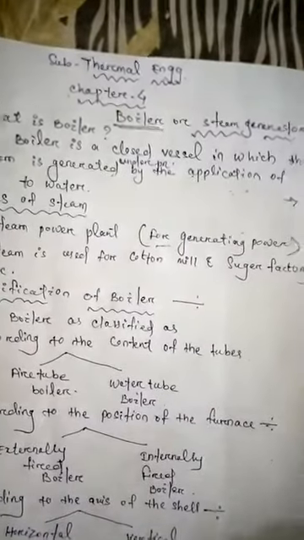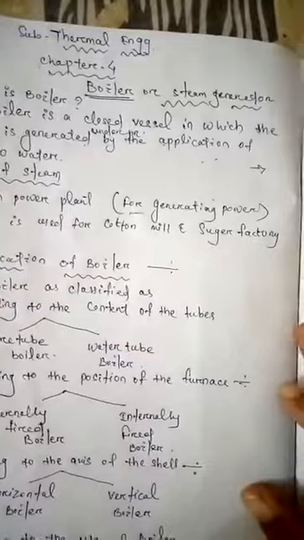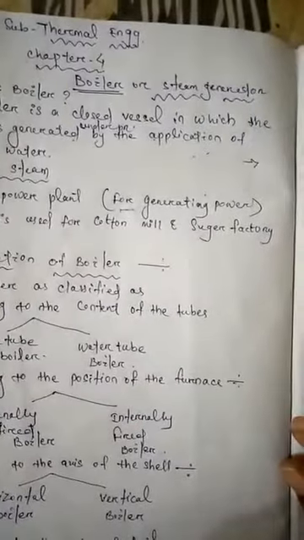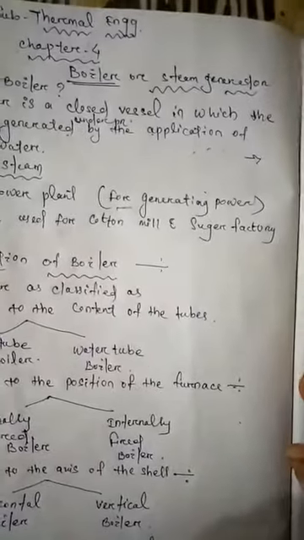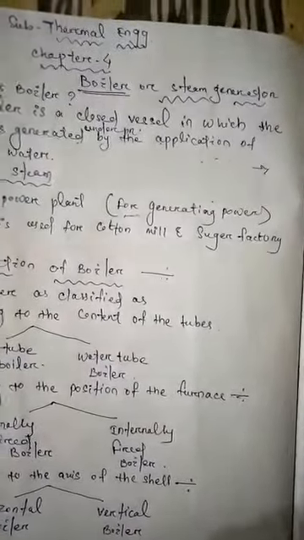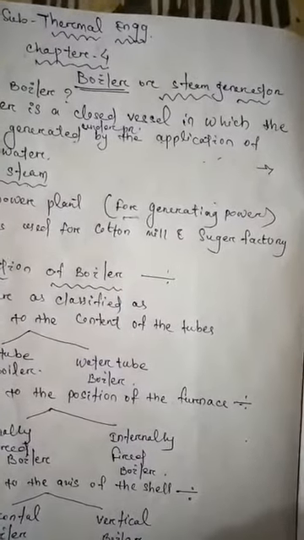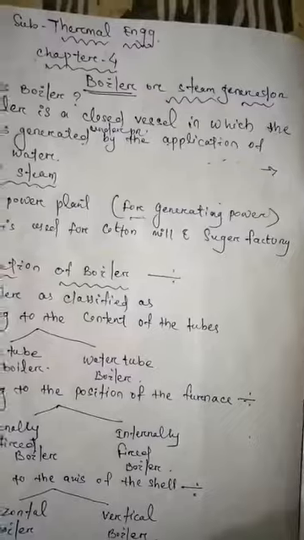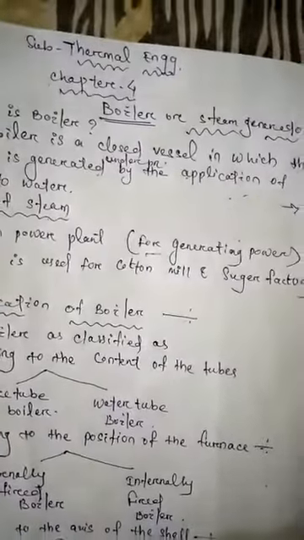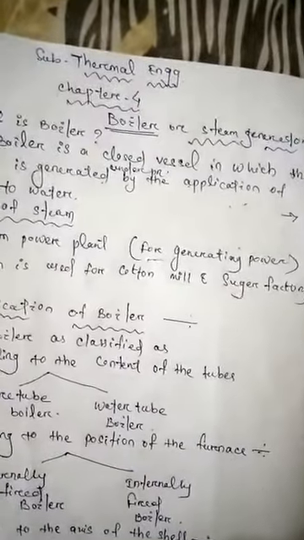It depends on the storage capacity of water in the vessel. If the storage capacity of water in the vessel is 22.75 liters or more, then this type of closed vessel is known as a boiler.